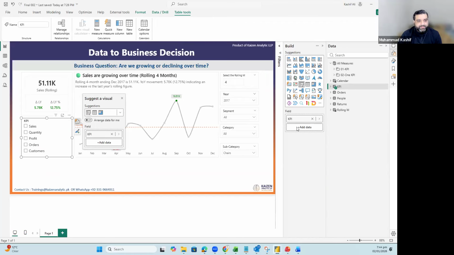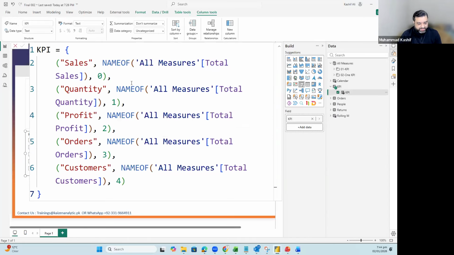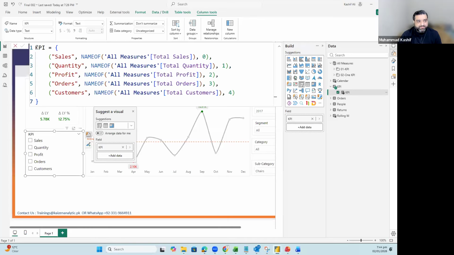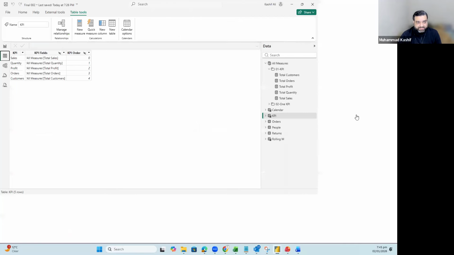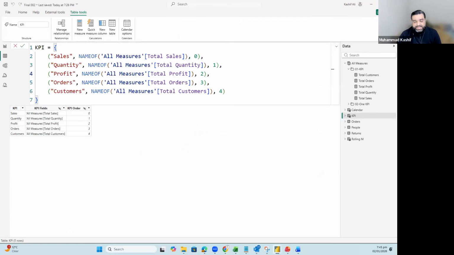So behind the scenes, a measure is written. So this is the measure which is written, and this measure is creating a table. And if I go in the table view, we can see that this is a table which is created. The important element which you are seeing right now is this column in the dashboard, right over here.